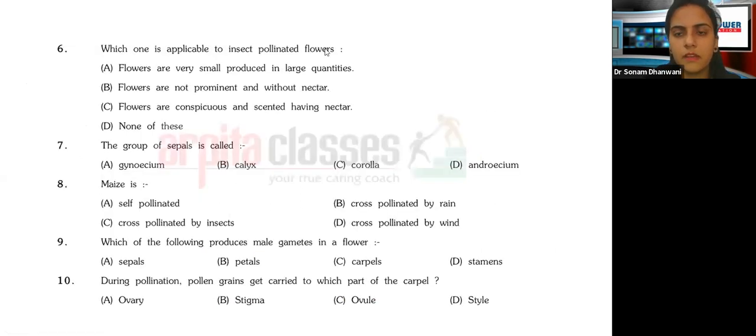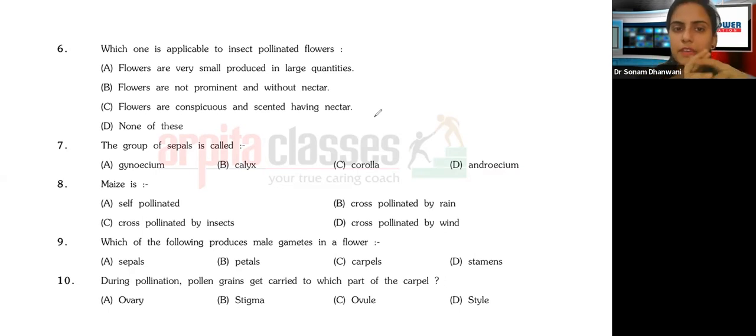Which of the following is applicable to insect pollinated flowers? Now, it is about pollination. So what exactly is going to be the attraction with regards to pollination? Let's go through the options, and you will all get clear on what the exact idea is.